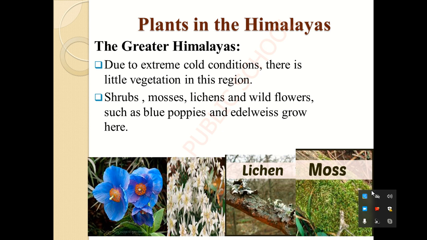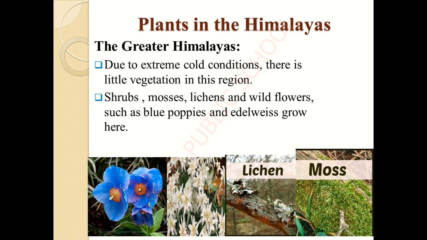So on the basis of these kinds of climates, the climate not only influences the living area of a place, but it also influences the plants in the Himalayas and also the living condition of the animals in the Himalayas. So first of all we are going to learn the different plant species which exist in the Greater Himalayas. As we learned earlier, Greater Himalayas will have an extreme cold condition.